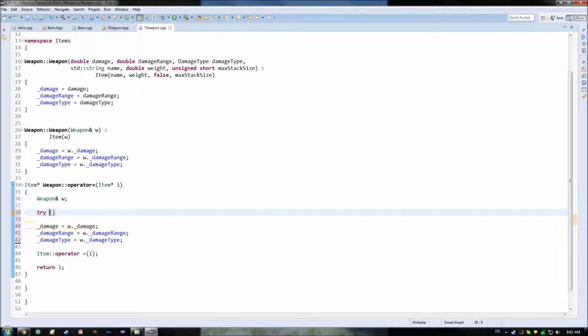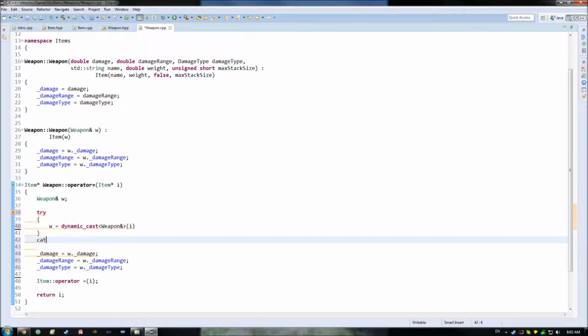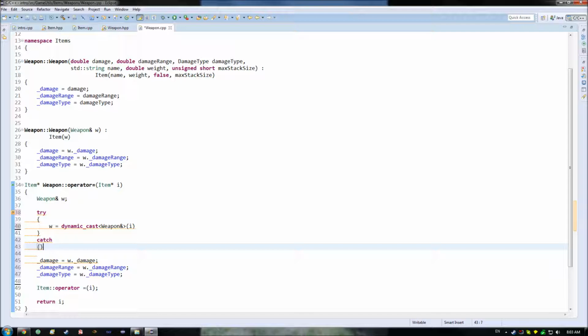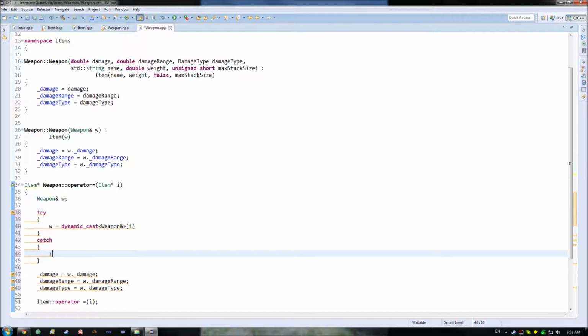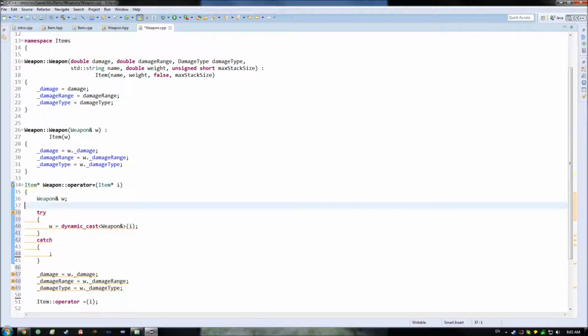So you start off with try and a pair of curly braces to create a scope. And within there you do whatever you're looking to do. In this case here, I could do something such as w kills dynamic cast to the weapon reference. Then, since I have w down here, I can use it out here. So I could do something like catch. And as I said, it's called a try-catch block, and it's called that for a reason. It's because you basically have these two different scopes, right here and here, and the first one's preceded by the keyword try, second one's preceded by the keyword catch.